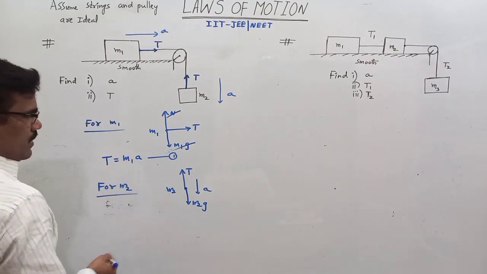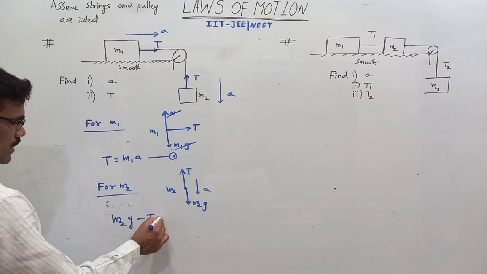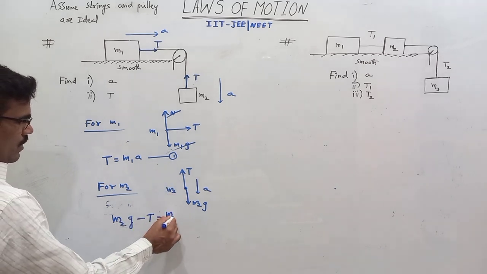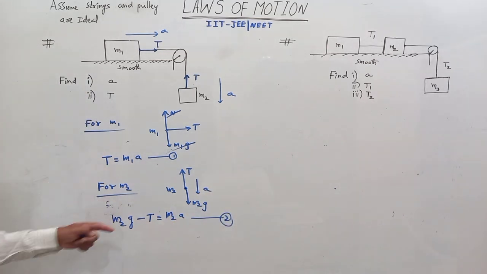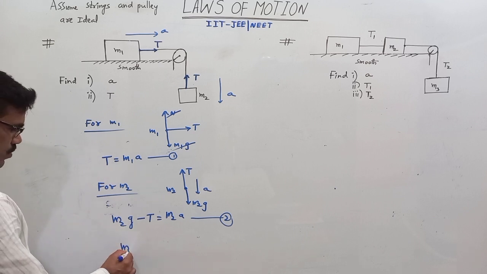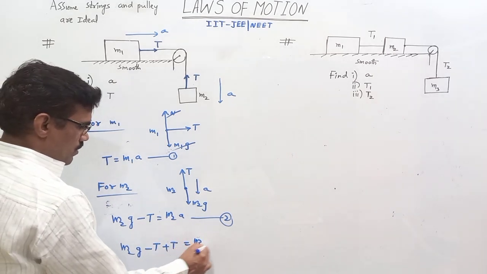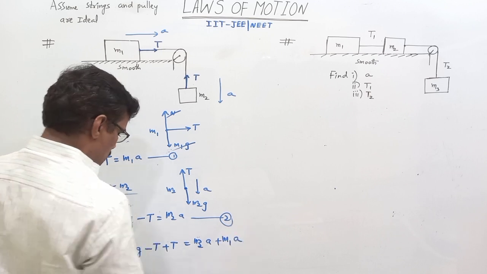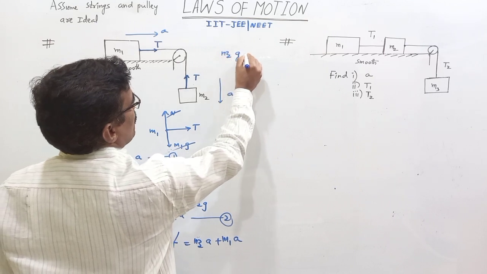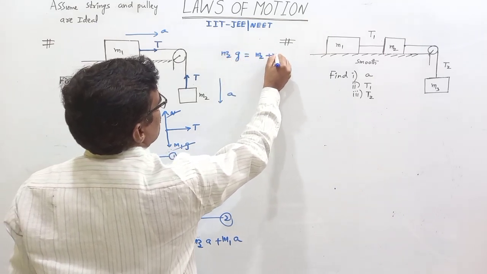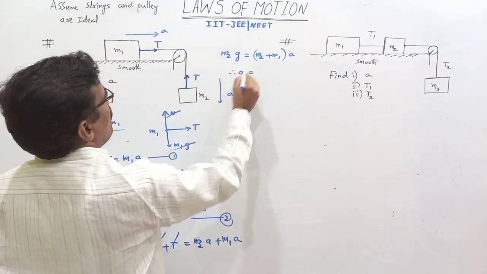Okay, sir, here what is our net force? Net force is nothing but M2G minus T equal to the net force on M2. That's why M2A, this is equation 2. So adding equations 1 and 2, we get M2G minus T plus T is equal to M2A plus M1A. Here T and T cancel, sir. Your answer is M2G is equal to (M2 plus M1)A. A is common.